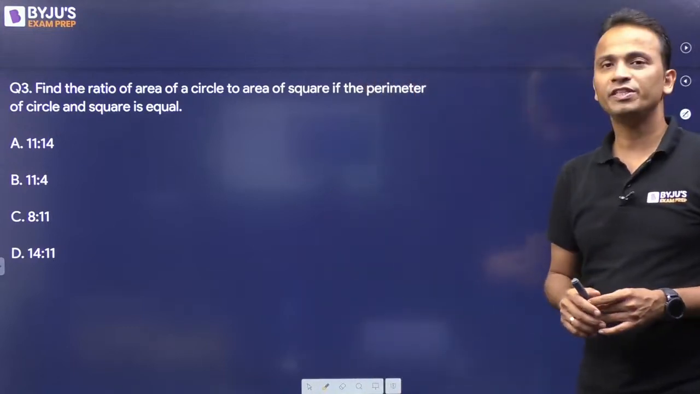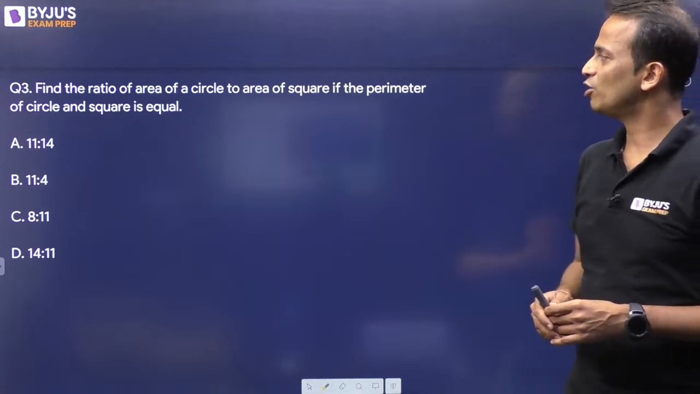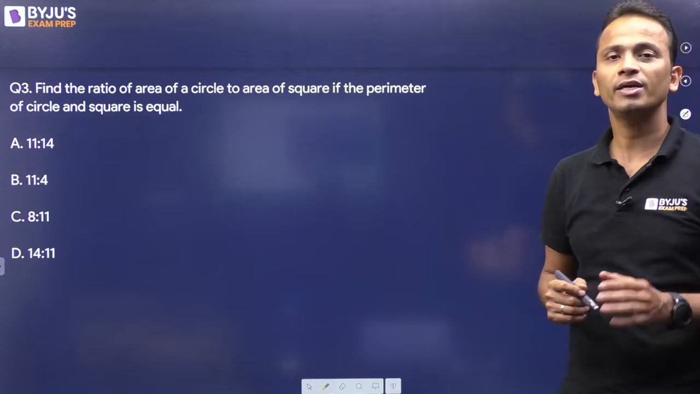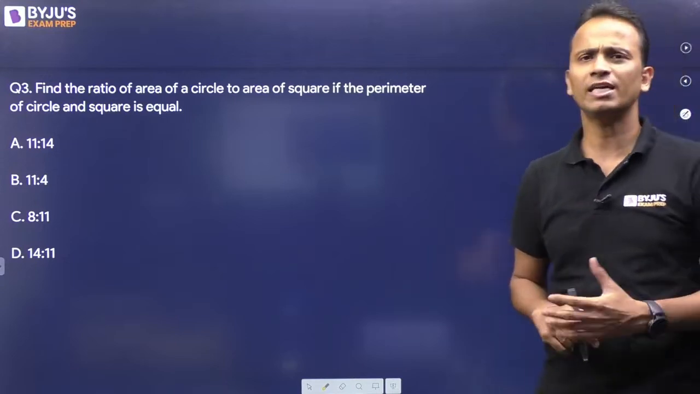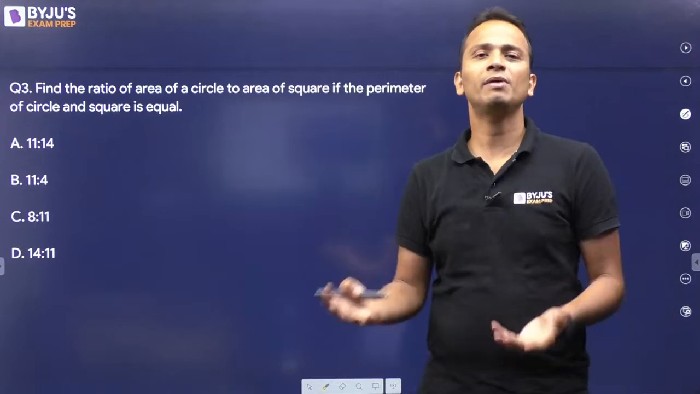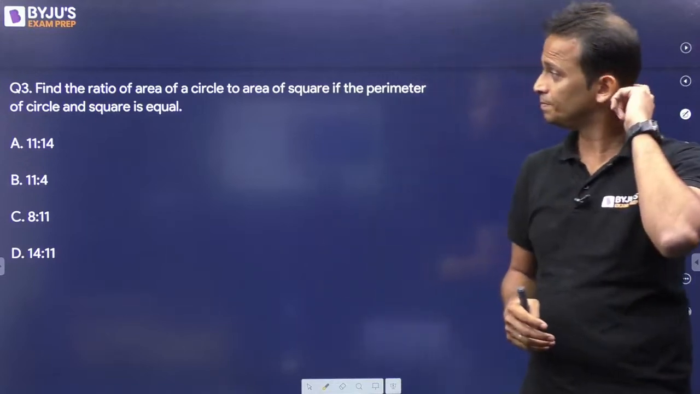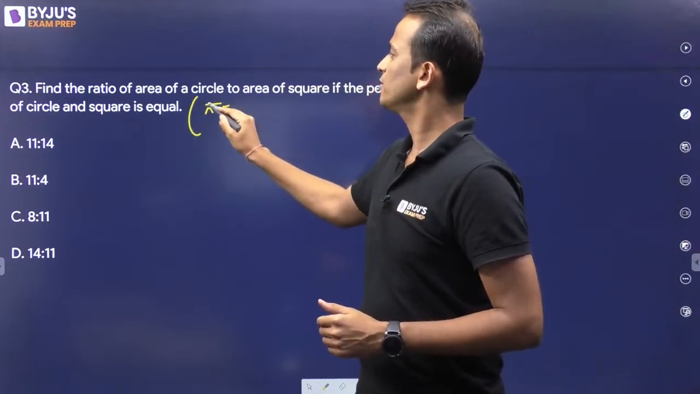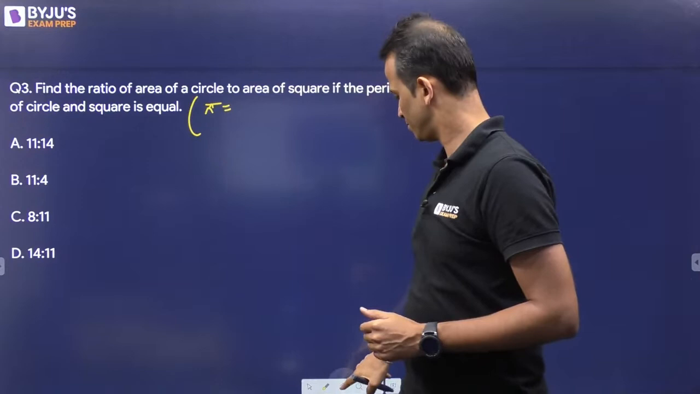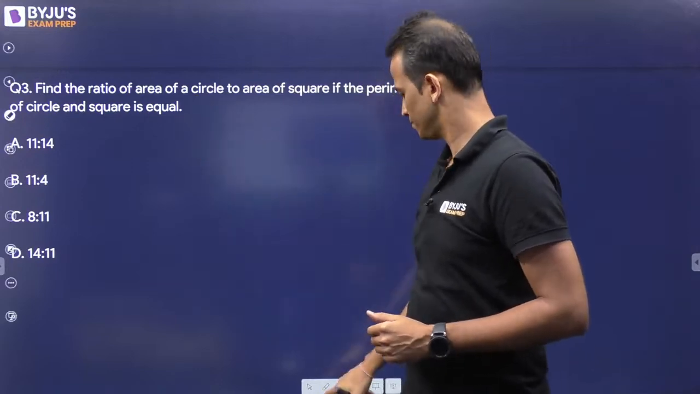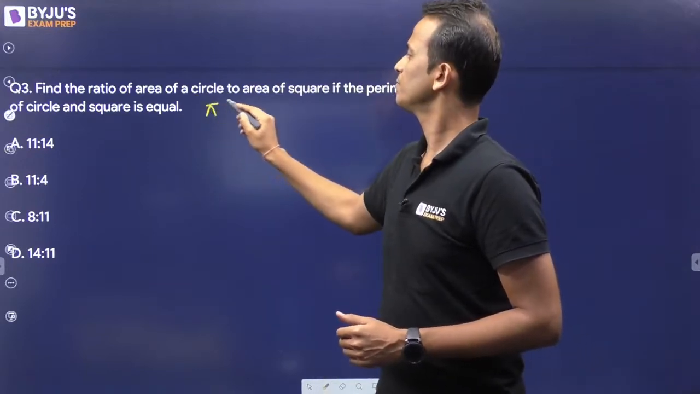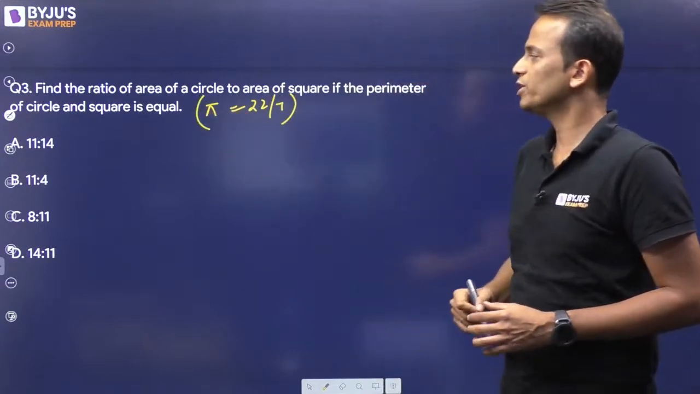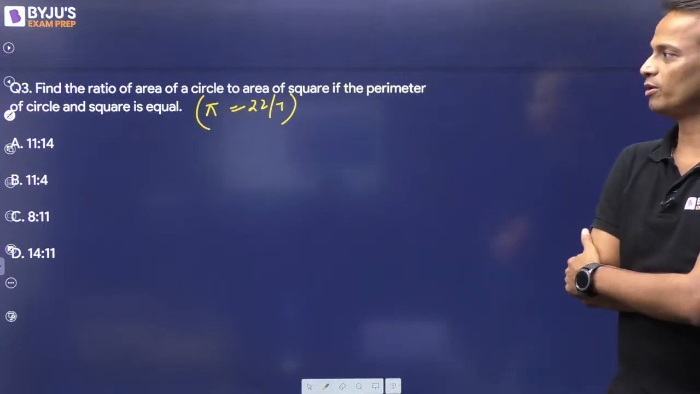Find the ratio of the area of circle to the area of square if the perimeter of circle and square is equal. If their perimeters are equal. In case of circle, perimeter is same as the circumference. Okay. Again, you can take the value of pi as 22/7. You may assume the value of pi as 22 upon 7.